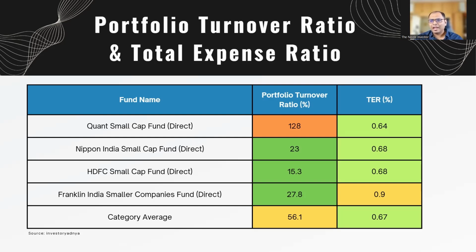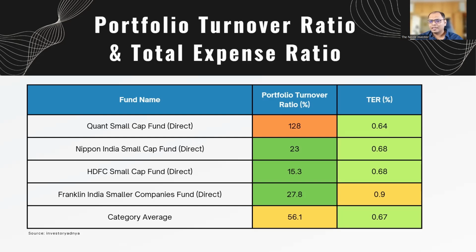Now, I typically find that anywhere up to 0.7, 0.8 expense ratios are fine. If you can get an expense ratio lower than that, well and good. But make sure you're not investing in a regular fund, because in a regular fund, over and above this direct expense ratio, the distributor or broker in between gets about another 0.7, 0.8, even 1% sometimes. So your expense ratio becomes 1.5, 1.6, which basically kills your returns. So be careful and be aware of direct and regular plans and look at the expense ratio as well.